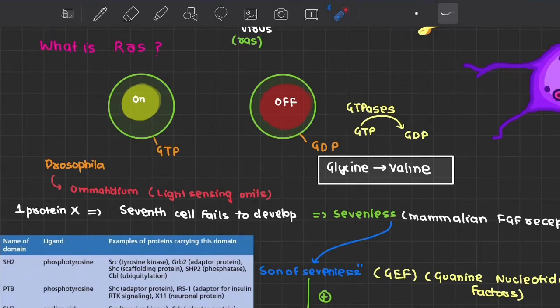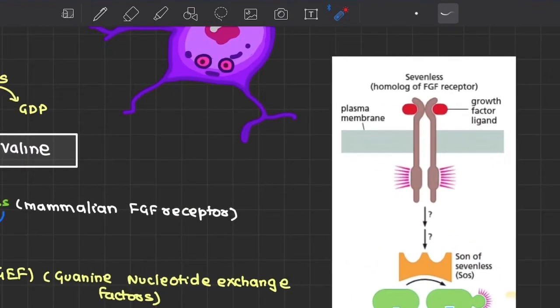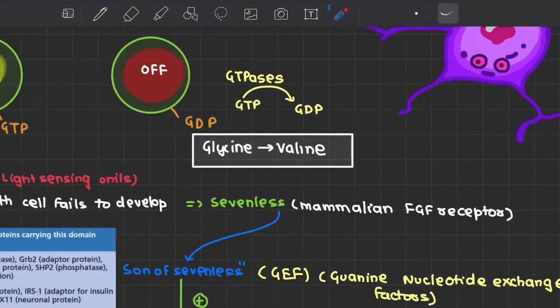How does this protein get activated in the first place? Does it get influenced by extracellular mitogens acting via some other unknown receptors? The answer is a definite yes. The answer to this puzzle came with the identification of a rather peculiar receptor in Drosophila. Now let's just turn our attention towards that. The genetics of eye development in the fruit fly Drosophila melanogaster revealed a series of genes whose products were essential for the normal development of the ommatidia.